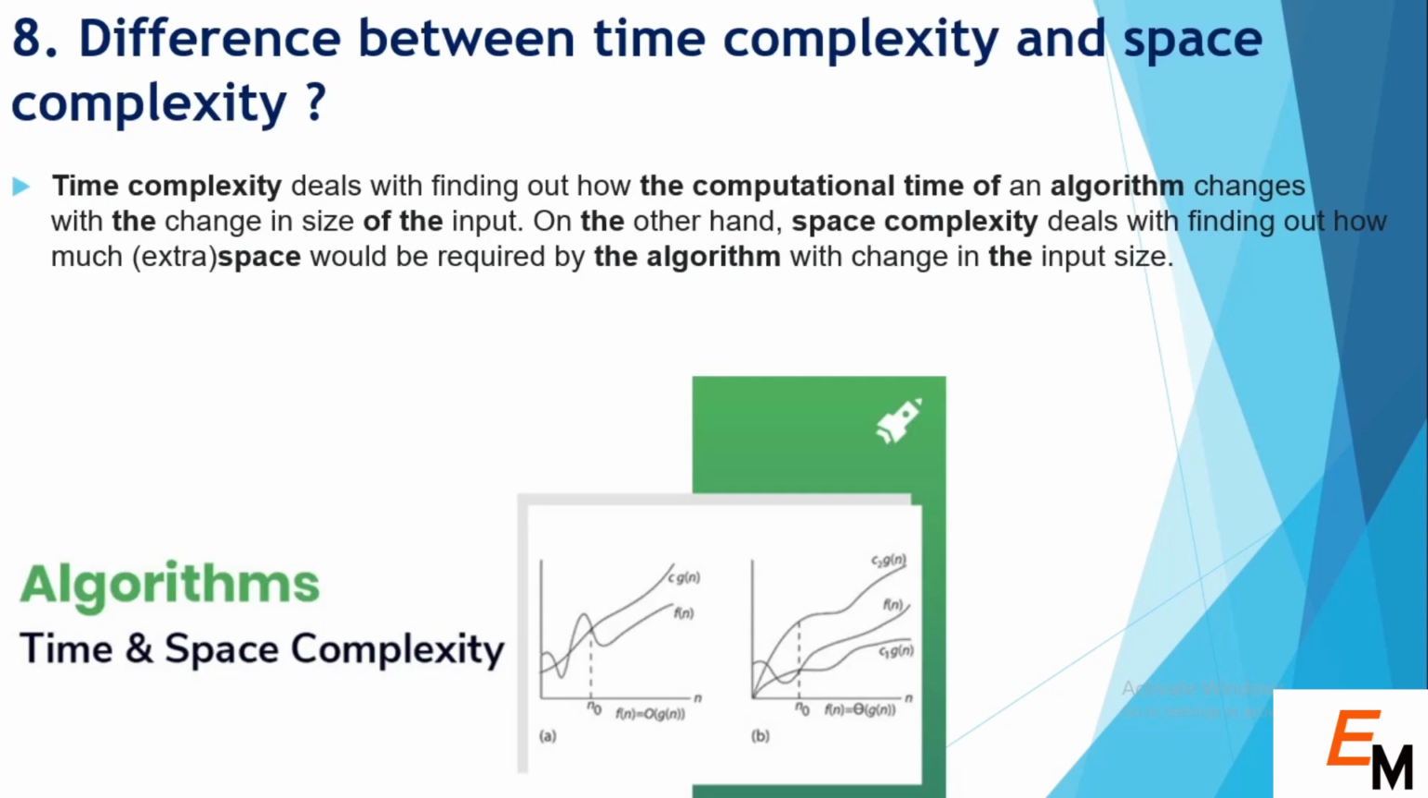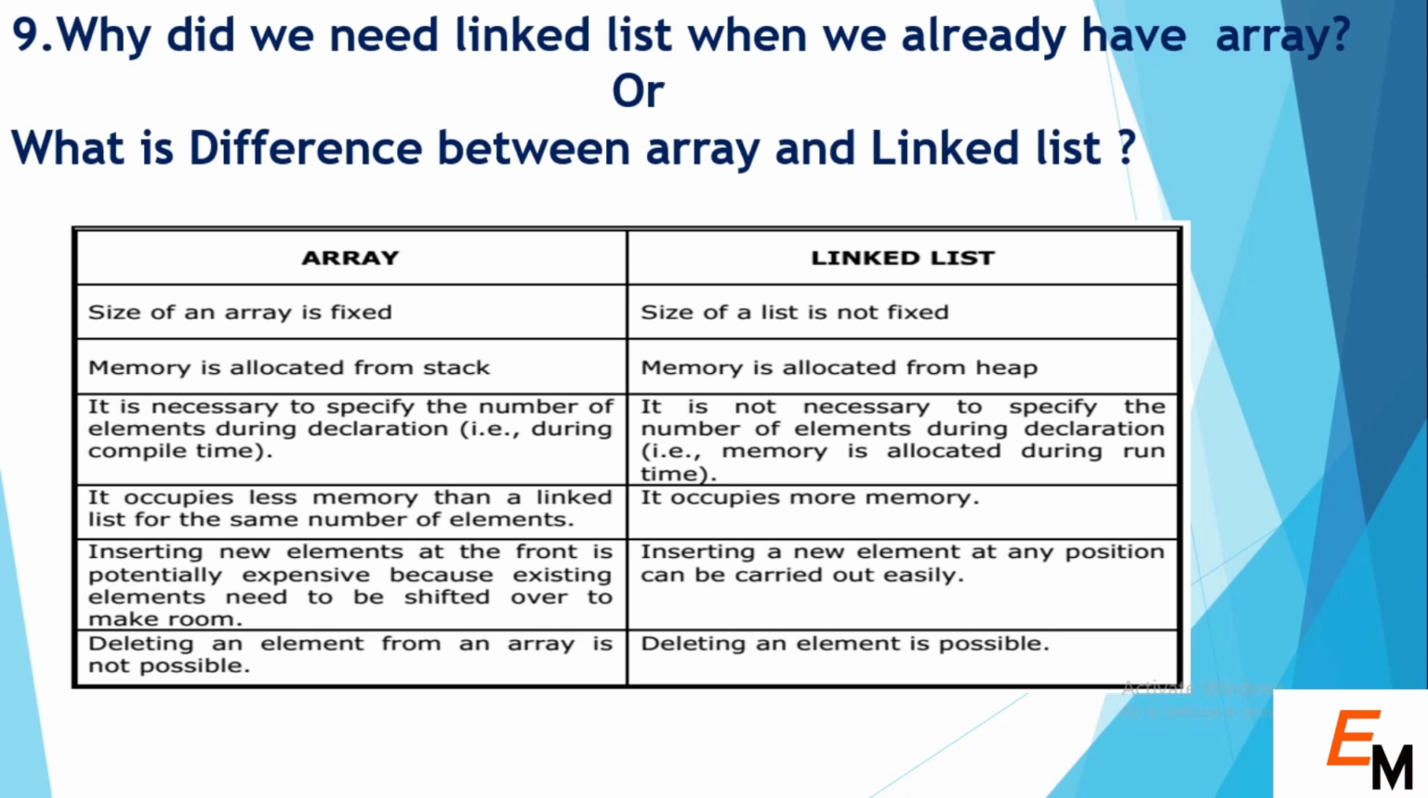The next question is, what is the difference between time complexity and space complexity? Normally time complexity is defined as how much time a program will take to run according to its input size, and space complexity is how much space a program will take to run according to its input size.